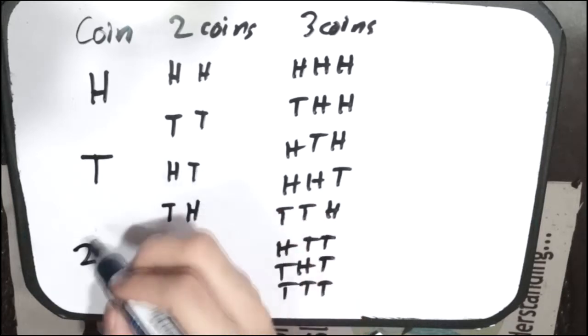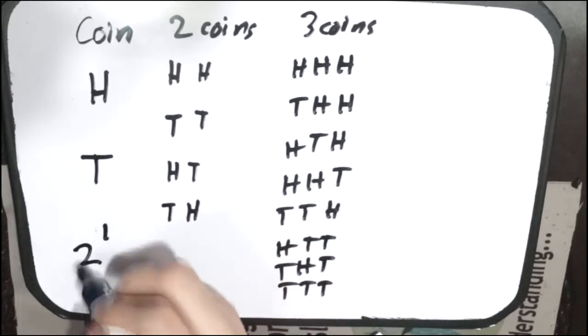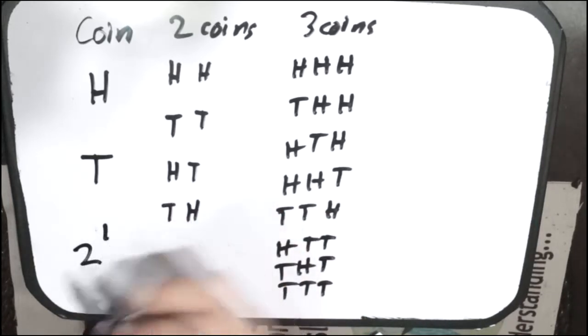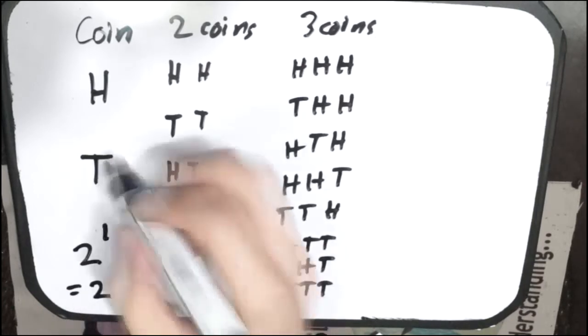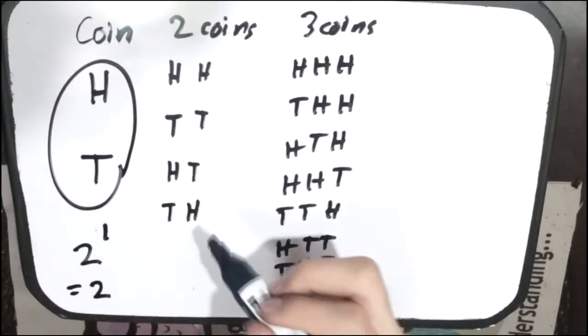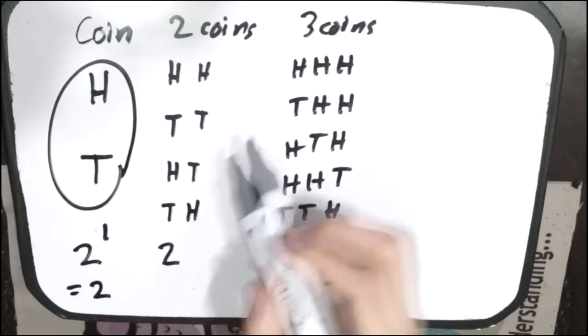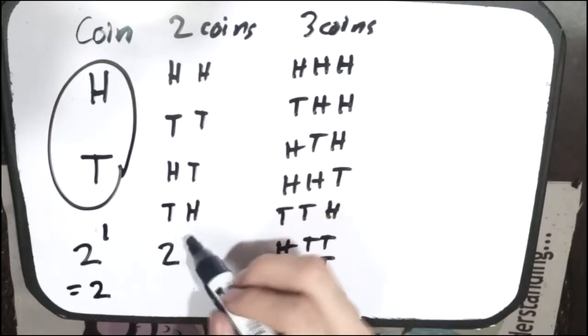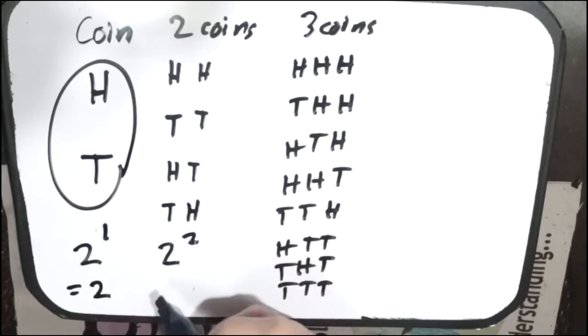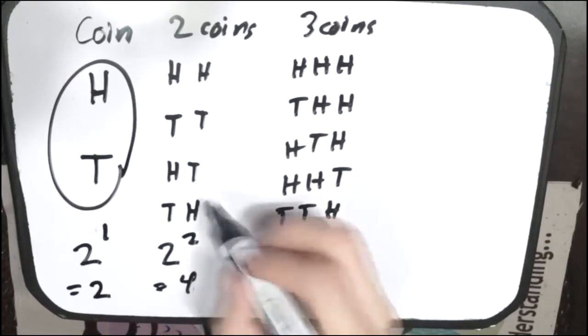So if there was only 1 coin, you'd raise 2 to the first, and you'd get 2 possibilities. If you had 2 coins, you'd raise 2 to the number of coins you had. So 2 raised to the second. That would be 4 possible ways.